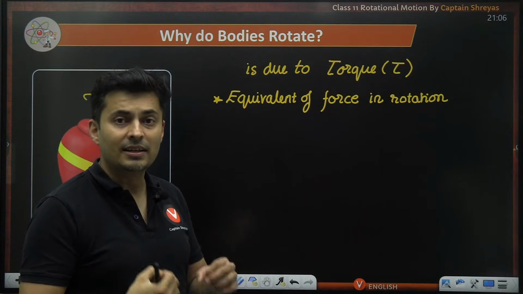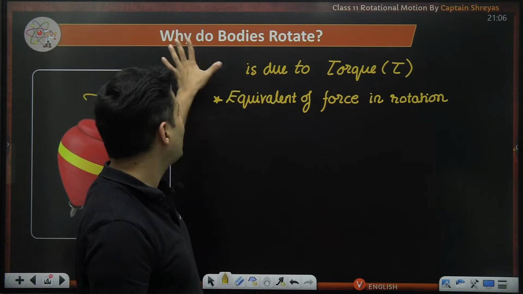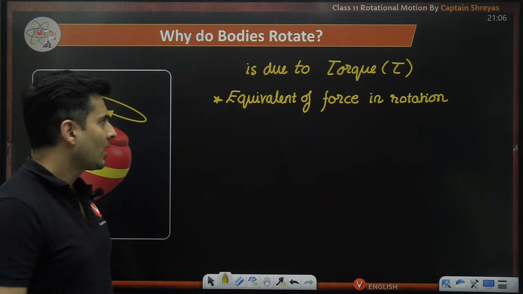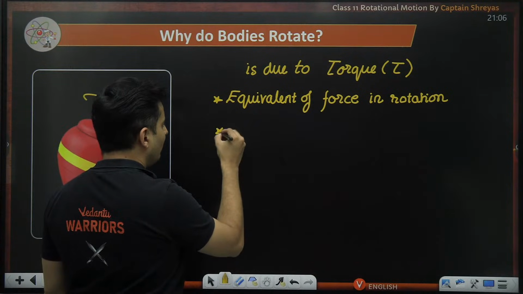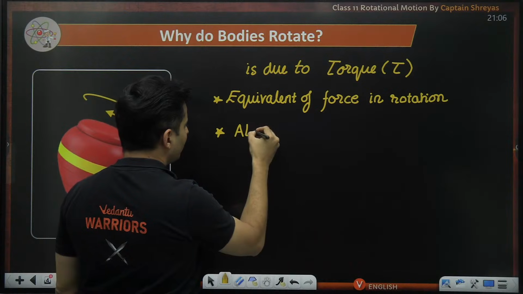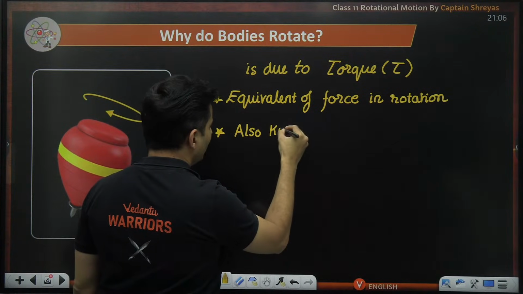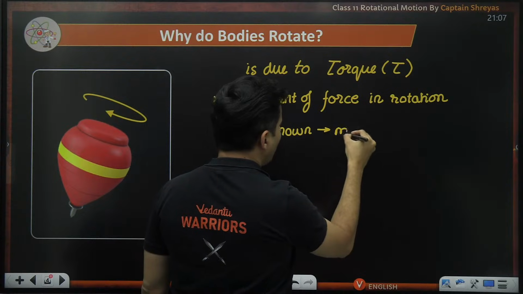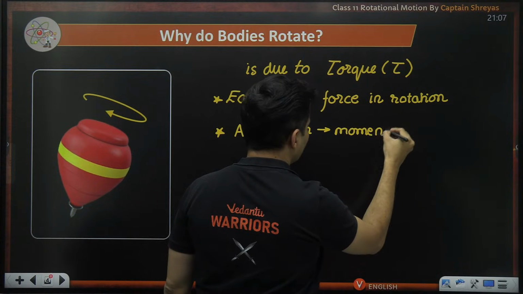It is the reason, it is the cause. It gives me why a body will begin or stop to rotate. It is also known as the moment of force. Some books still use it.